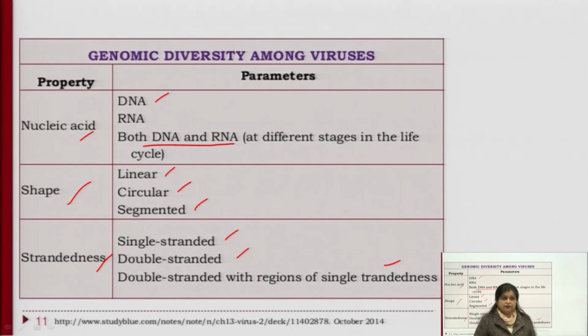We can also classify them based on the shapes, whether they are linear, circular, or segmented. In this way we can diversify our viruses depending upon various properties.